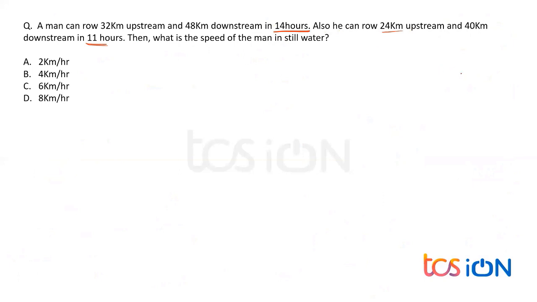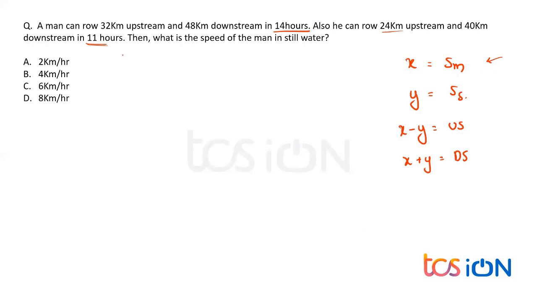Now, you all know that we'll take x as the speed of the man or boat, y as the speed of the stream, x minus y as upstream, and x plus y as downstream. Right, everybody? This will follow every time. Whenever you have a question on boats and streams, this is the primary thing you have to follow, because certain values will be given and you have to understand what exactly they are.